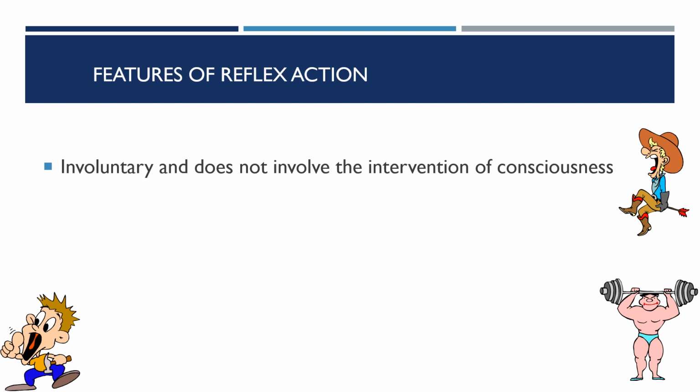It can bypass the involvement of the cerebrum, through the spinal cord. That's why we get the immediate response. Before we think that our hand is getting hot, we will take our hand away from the hot object.